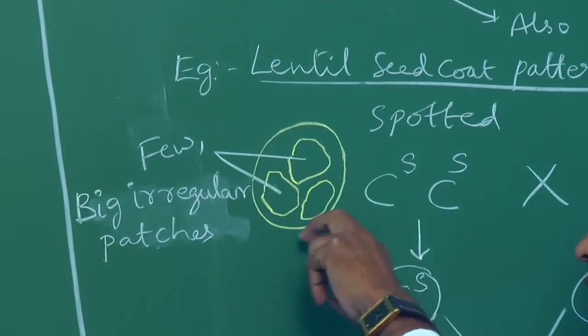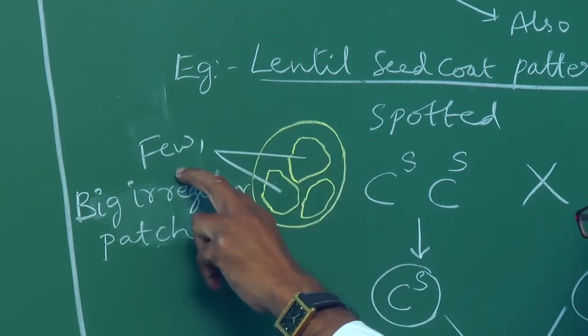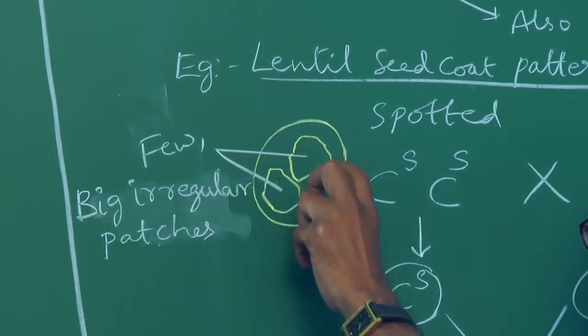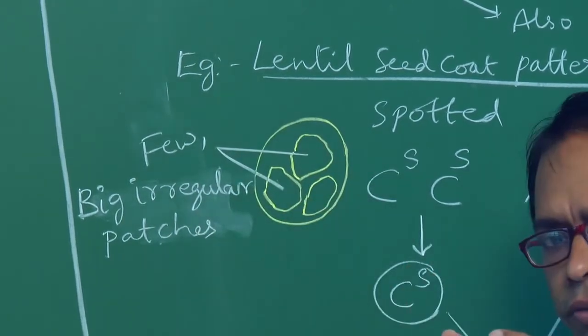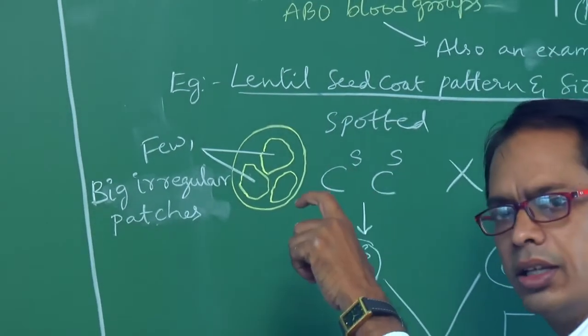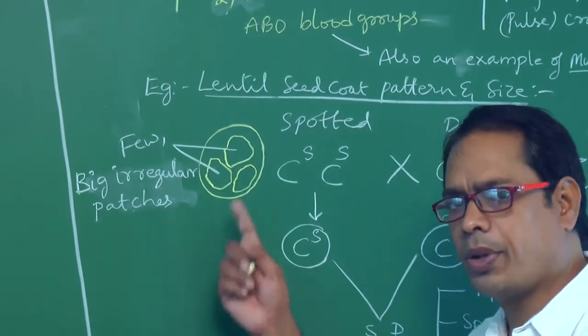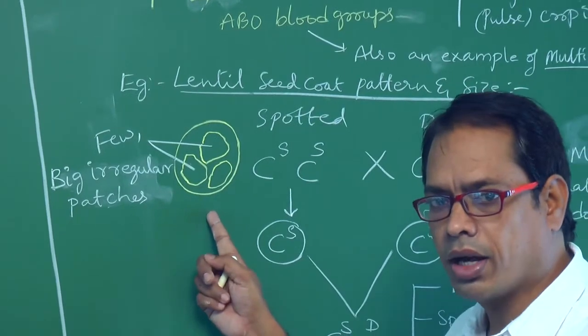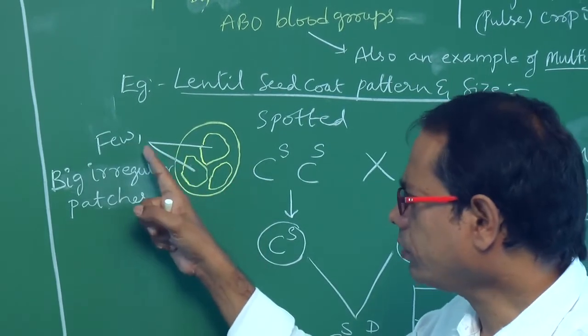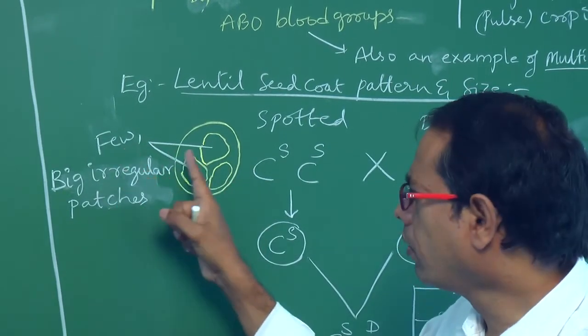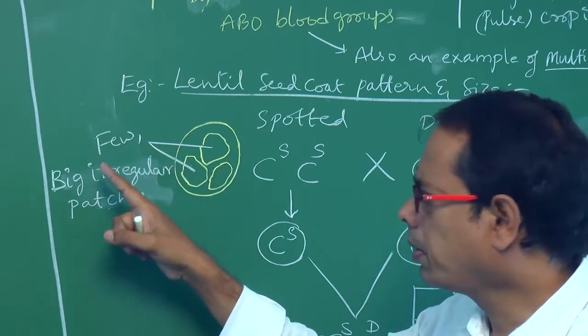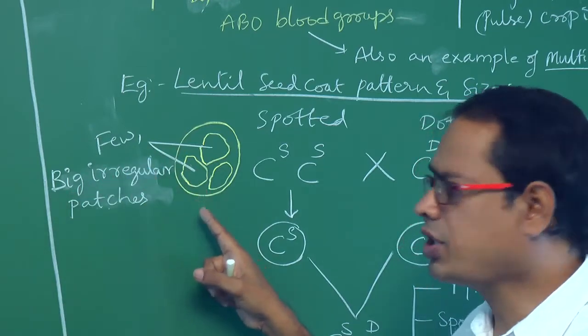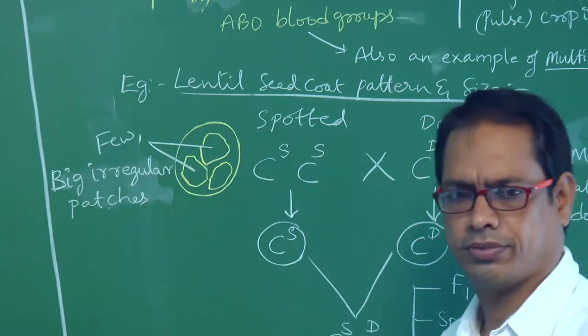Few big irregular patches, this is so called spotted.